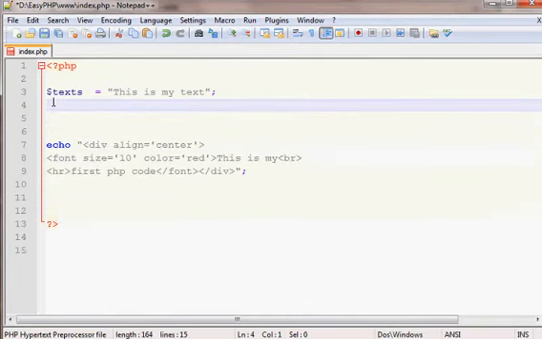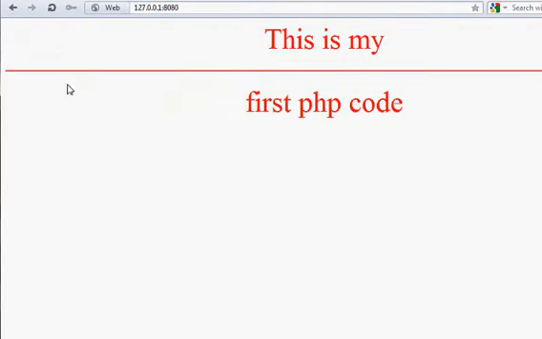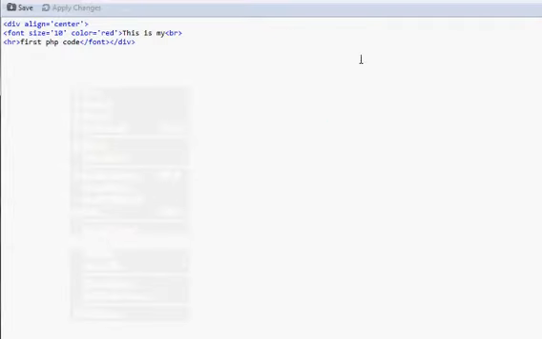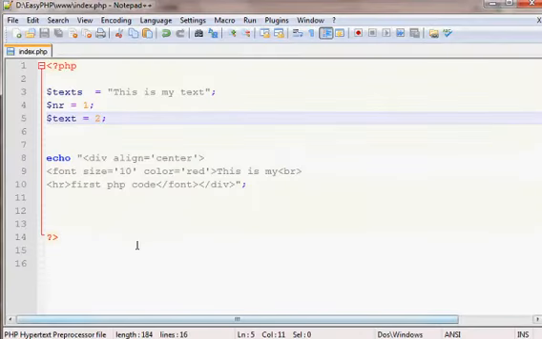For example, if I use number equals 1, text equals 2, and save it, it will not show anything to the viewer of the web page. But you can use this. For example, you can make some calculations, some forms, some connection to databases without the echo function.